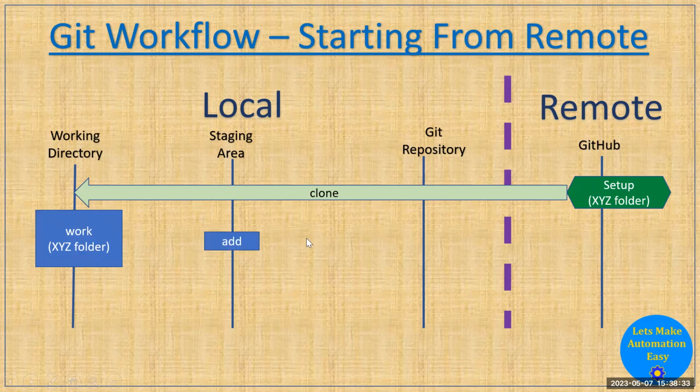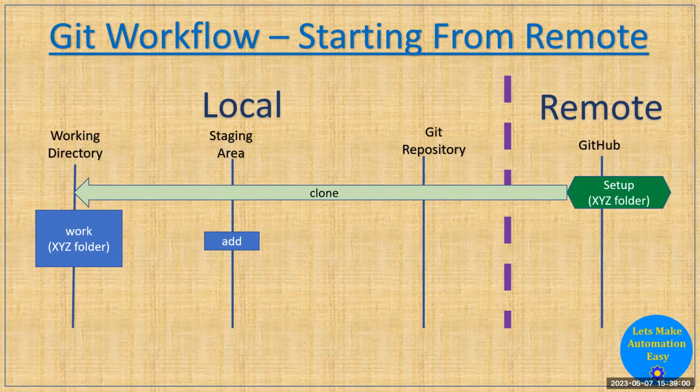Okay, now whenever they are performing some work here, they can run a command called add. Whenever you run the add command, whatever task or work you are doing in your working folder will go to the staging area. The purpose of the staging area is that whenever you are working on the work folder, for example adding a file, updating a file, or deleting a file, any type of work you do, you want to track it.